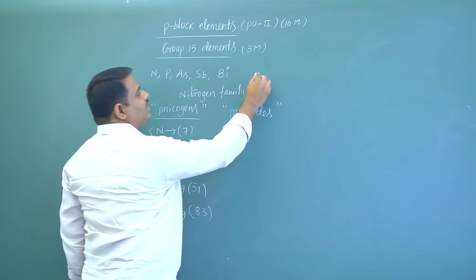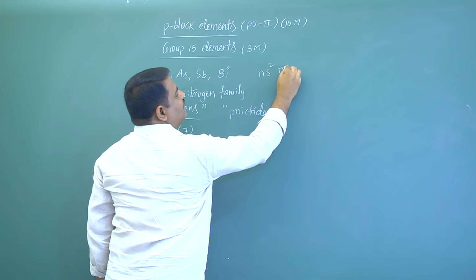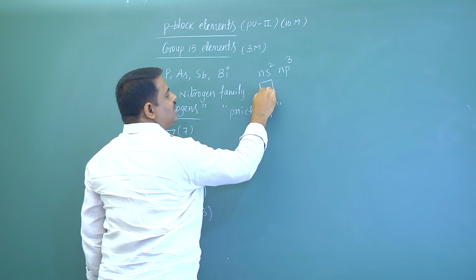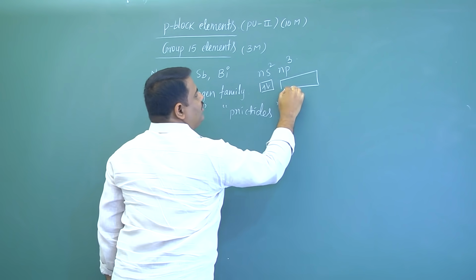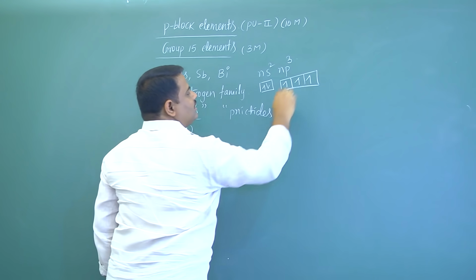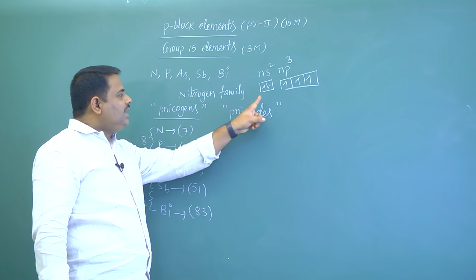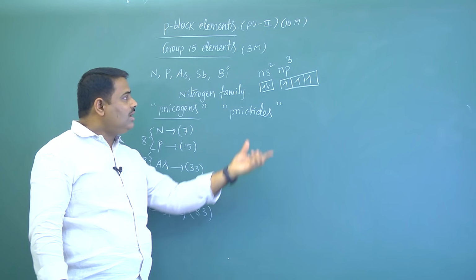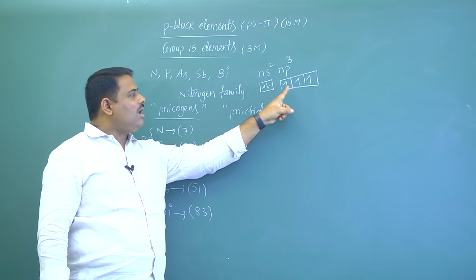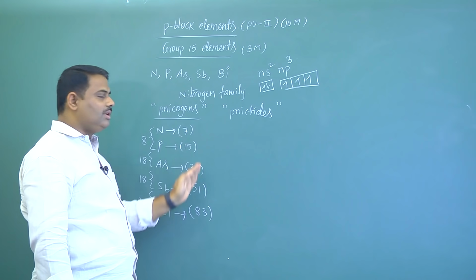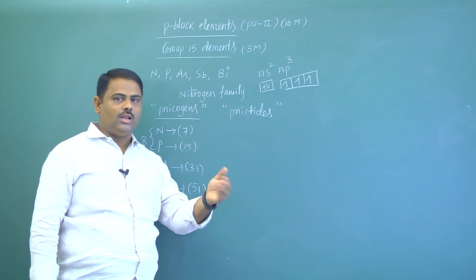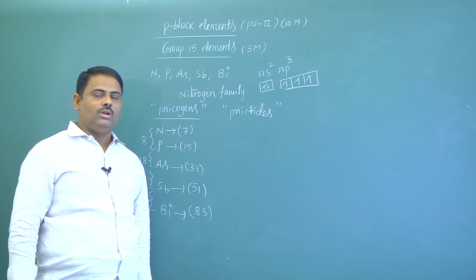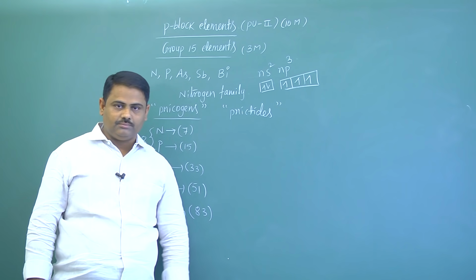Now general electronic configuration is ns2np3. Here number of electrons present in s orbital are 2 and 3 p orbitals, total 3 electrons. Here it contains 1 lone pair and 3 unpaired electrons. Because of this completely filled and half filled orbitals, 15th group elements are stable than nearer group elements. Now here half filled orbitals we have, that indicates more stability.